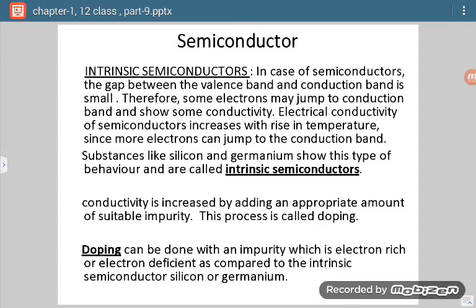Impurity is a term which is applied for foreign substance. With the addition of that foreign substance, its conductivity will increase. So this process of addition of a foreign substance in a pure solid is called doping. Now when we are doing doping, it can be done in two ways. Either we can add electron rich substance, or we can add electron deficient substance.